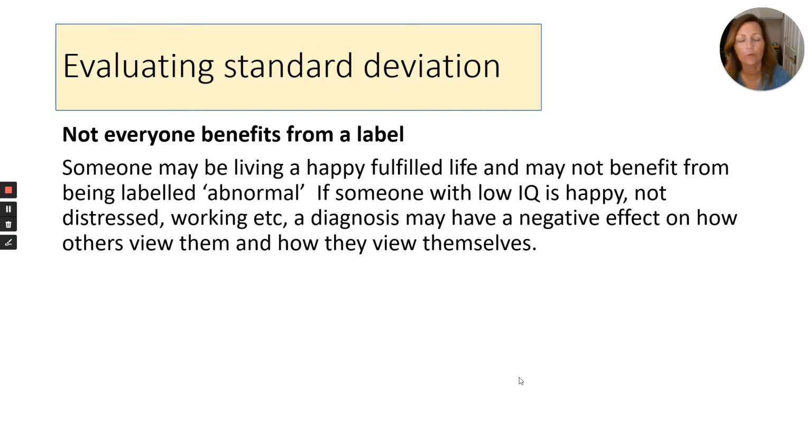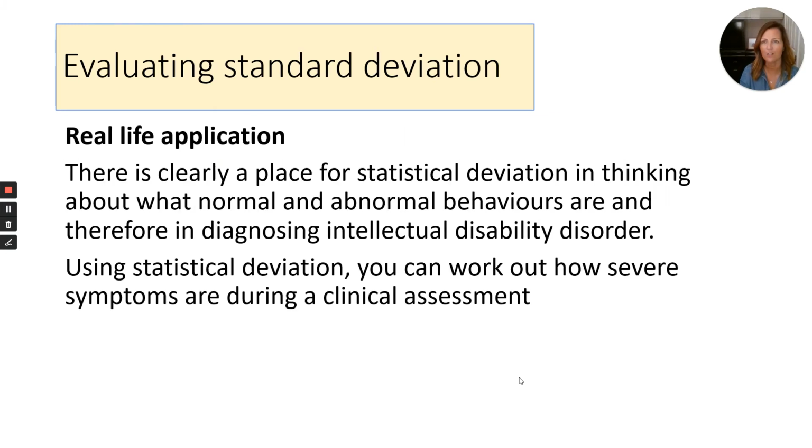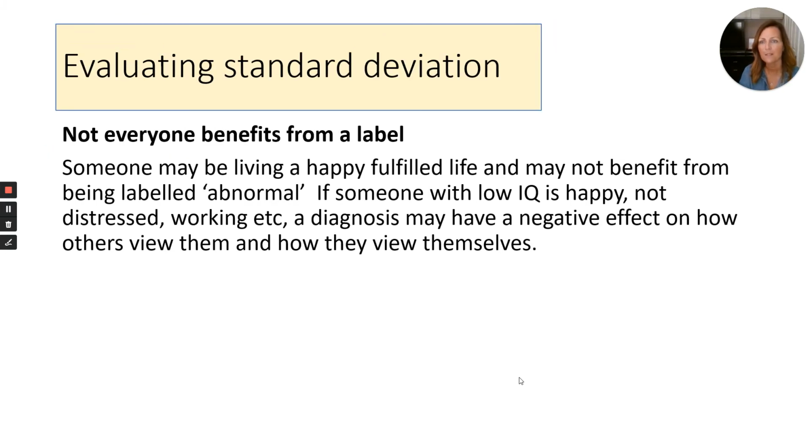And the other thing for the evaluation of the statistical deviation is that not everyone benefits from a label. So someone might be very happy, living a happy life, doing whatever he or she is going about doing, and suddenly they get a label of intellectual disability disorder, which is not actually something that's going to make them happy.